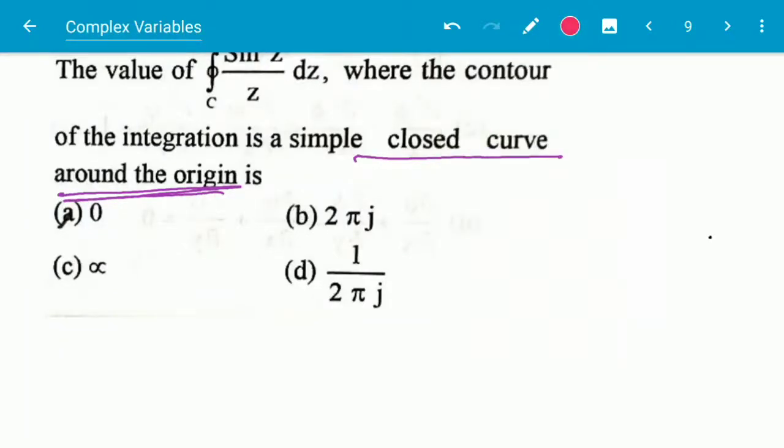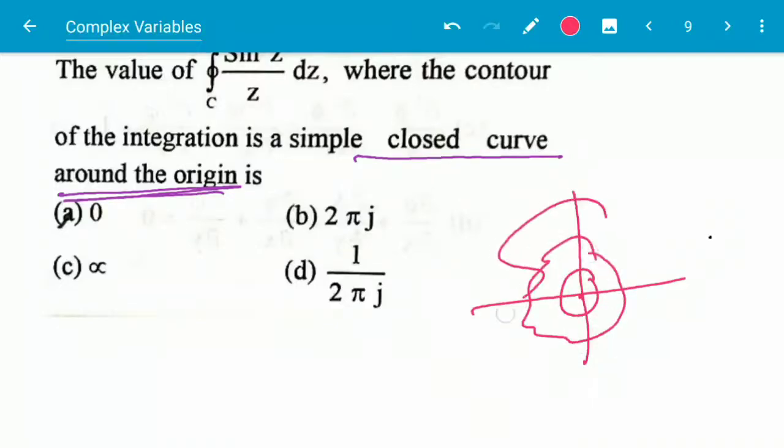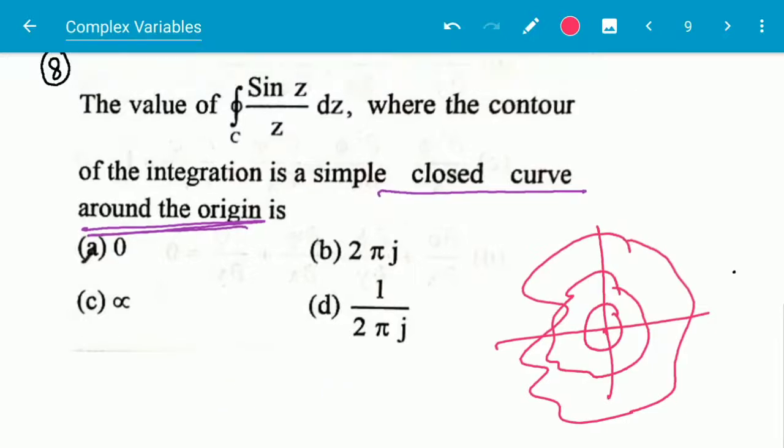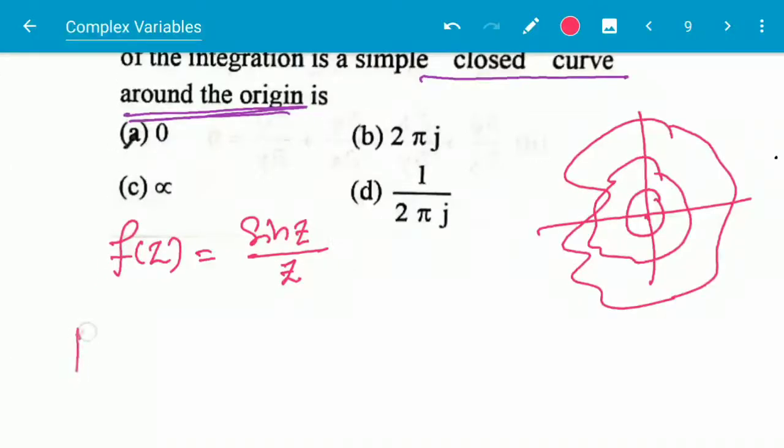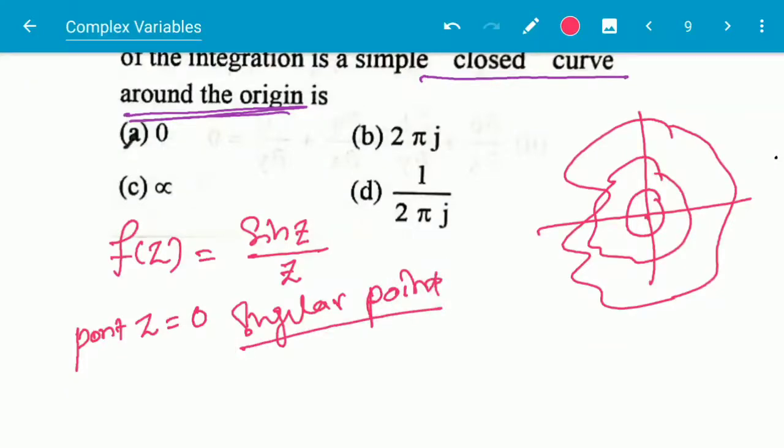What may it be? Suppose this is the origin, this may be this one, this may be this one, this may be this one, but it must contain or cover the origin. That is the main thing here. And here the function is given as f(z) is equal to sin z by z, and here the point z is equal to 0 is a singular point.